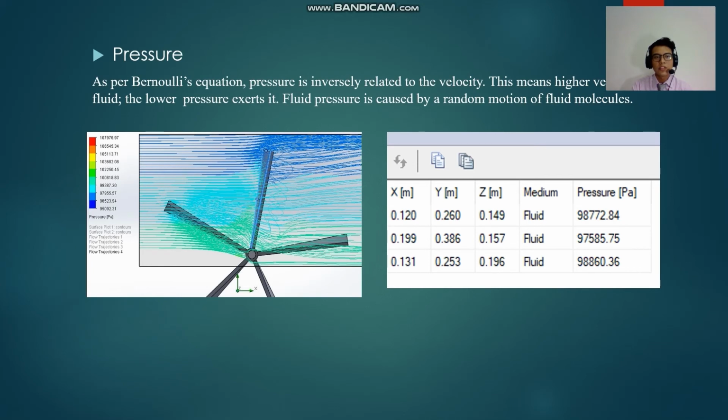Okay, we go through to the analysis of the pressure. As per the Bernoulli equation, pressure is inversely related to the velocity. This means that the higher the velocity of the fluid, the lower the pressure exerted. Fluid pressure is caused by the random motion of the fluid molecules. So as we can see, there are three axes, which are the x, y, and z of the blade of the turbine.